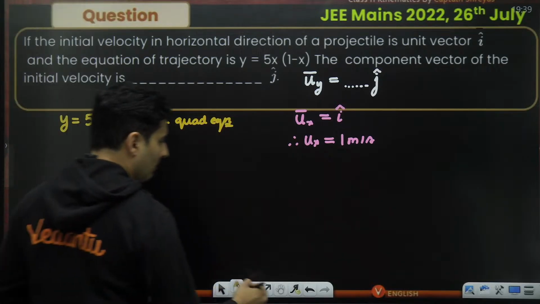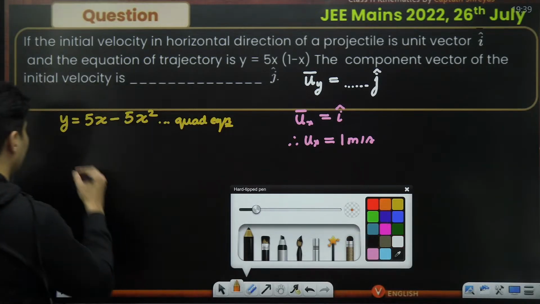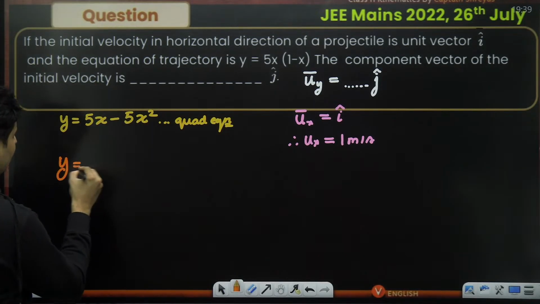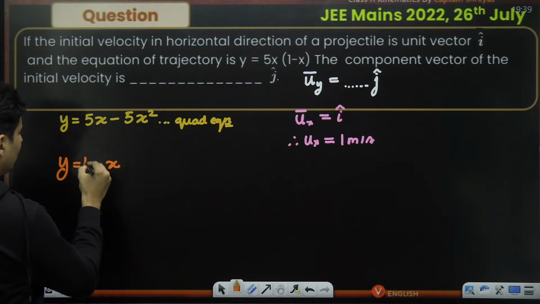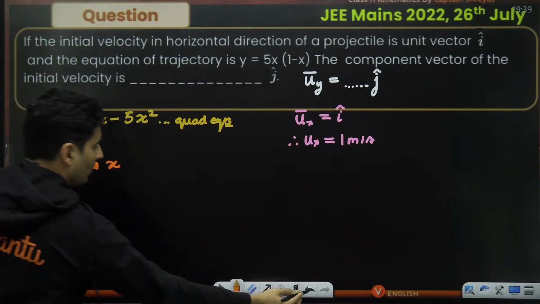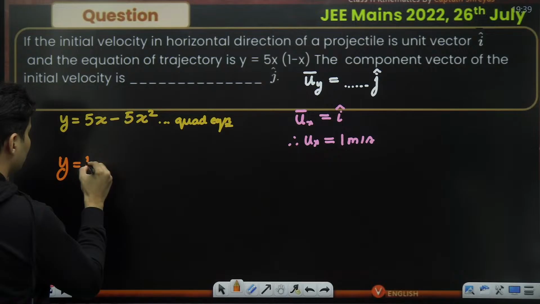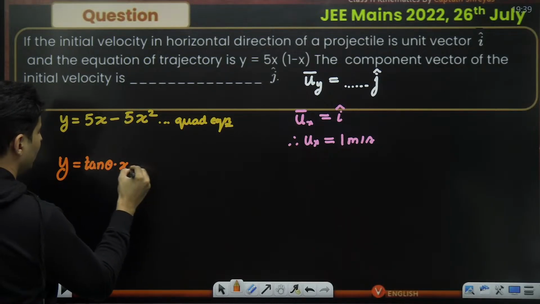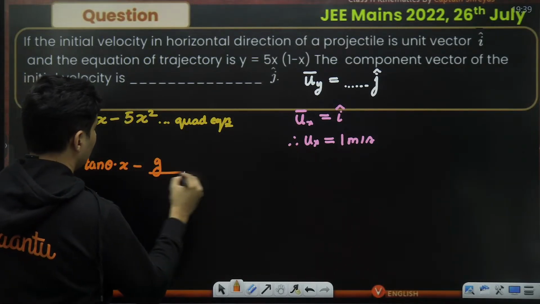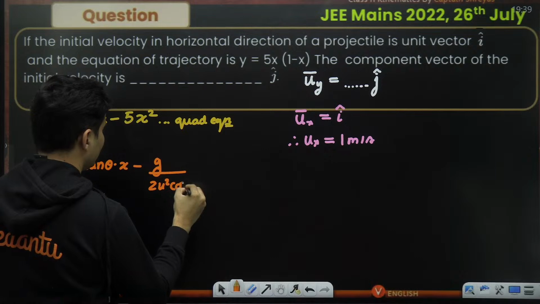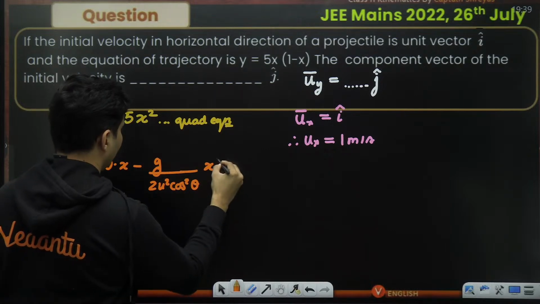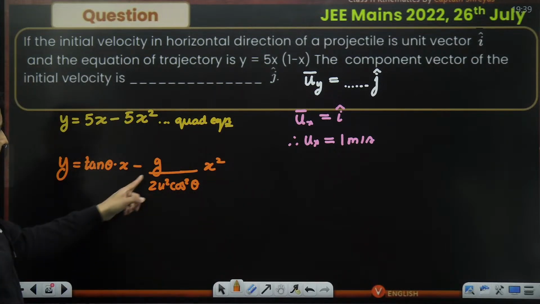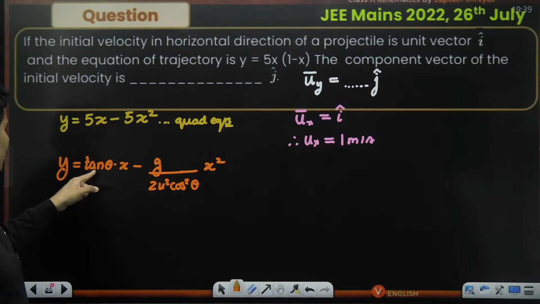Comparing it with our original quadratic equation, y is x into tan theta minus g by 2 u square cos square theta into x square. So I can compare this with this, and also with this.